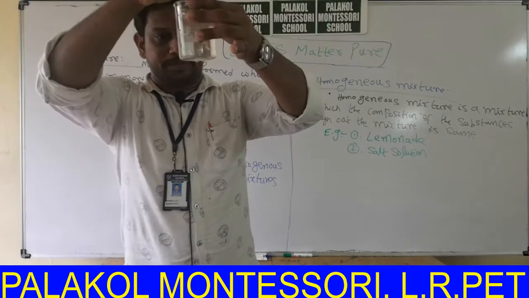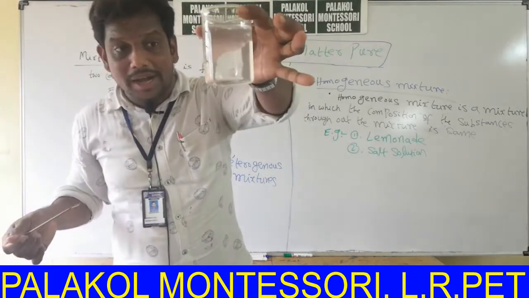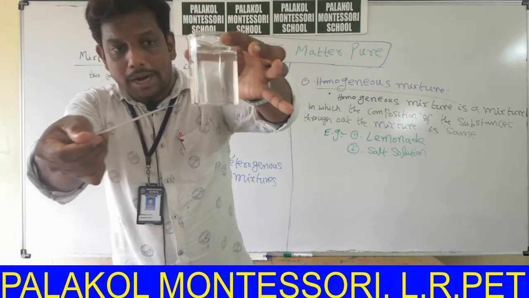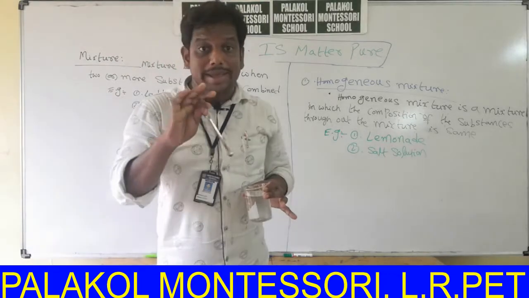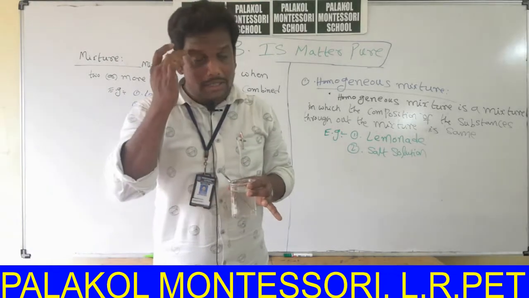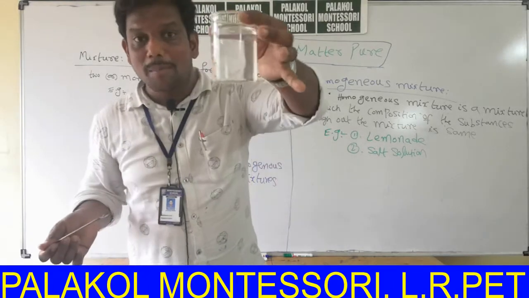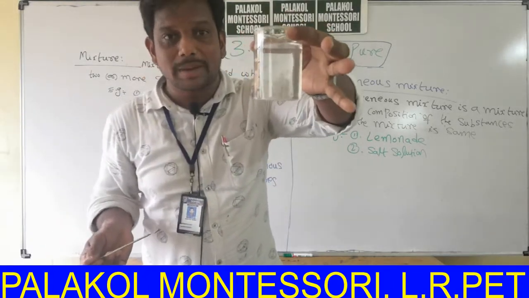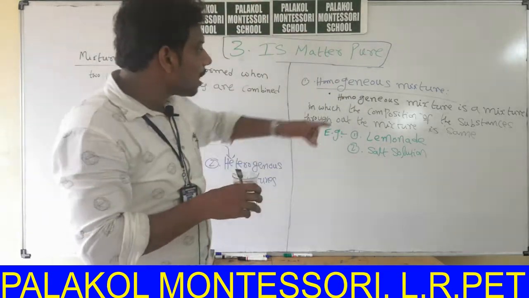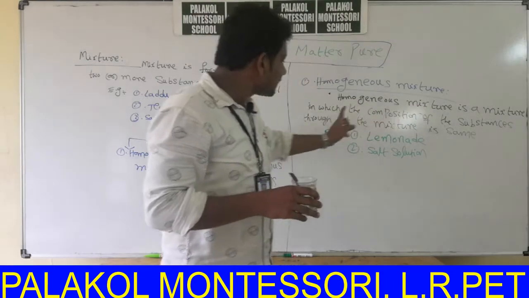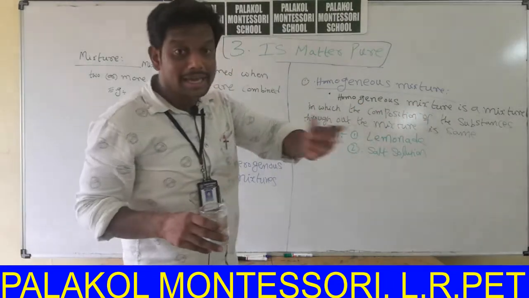Listen. Can we distinguish salt particles from water? We cannot. Why? Because all the salt particles are dissolved in water. We cannot see these salt particles with our naked eye. It is also an example for true solution. It is an example for mixture. It is a homogeneous mixture. This salt uniformly distributes in the mixture. That's why homogeneous mixture is a mixture in which the composition of the substances throughout the mixture is same.